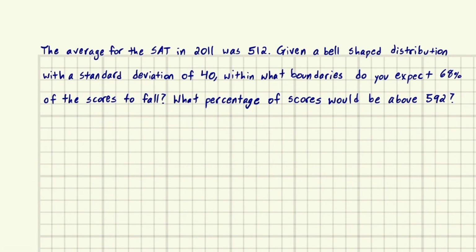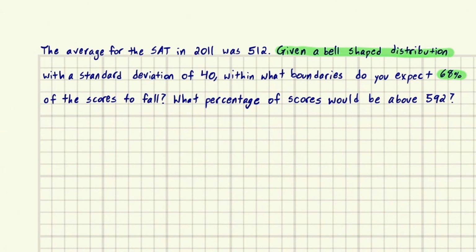So here we're told a pretty key piece of information, which is this right here, given a bell-shaped distribution. So what this means is we can use the empirical rule. Another giveaway is they're asking for 68%, which is a well-known value for the empirical rule. That's one standard deviation above or below the mean.